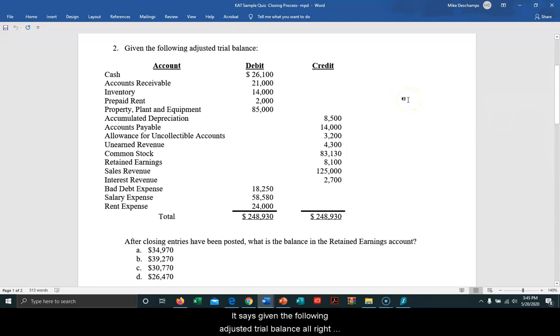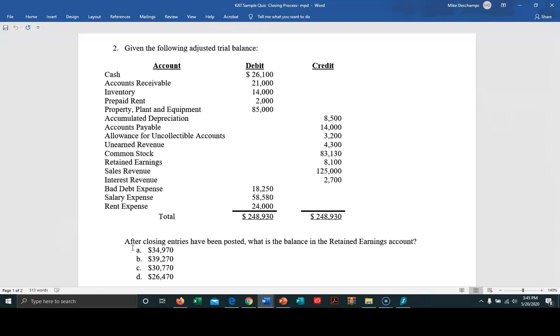It says, given the following adjusted trial balance. All right, let's skip all that information, and the best task is to go right down here and find out what do they want me to do. And it says, after closing entries have been posted, what is the balance in the retained earnings account?